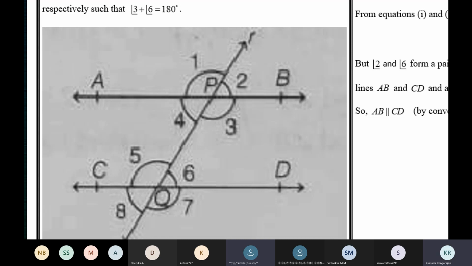Very good. Then after that, 5 is equal to 1. But what kind of angles are 5 and 1? What kind of angles are 5 and 1? AB is parallel to CD.